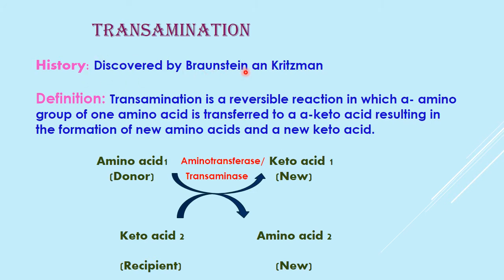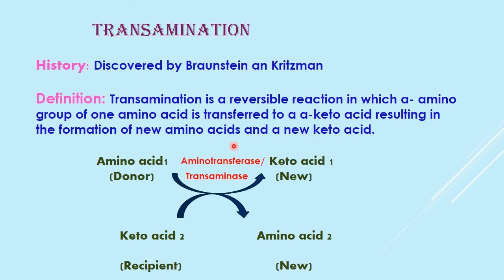It was discovered by Braunstein and Kritzmann. The revised definition: transamination is a reversible reaction in which an alpha amino group of one amino acid is transferred to an alpha keto acid, resulting in the formation of a new amino acid and a new keto acid.